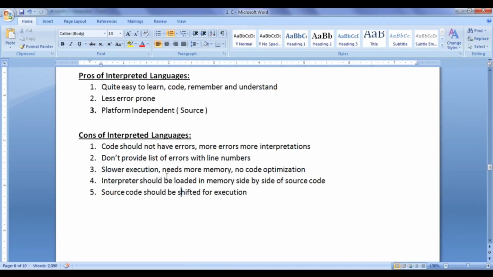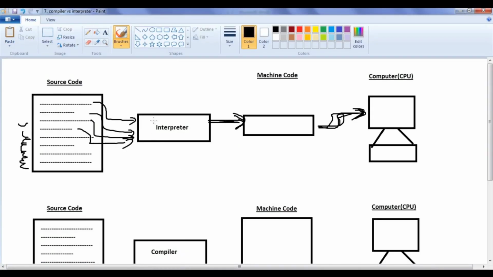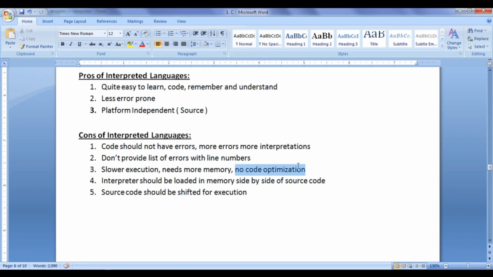Slower execution, needs more memory. Of course, we need more memory because the interpreter as well as the source code, both of them should be present in the memory for translation and execution. No code optimization. We cannot optimize the code for better performance. We cannot reduce the code. We cannot minimize the code. The interpreter should be loaded in the memory side by side with the source code for translation. That is one of the disadvantages.